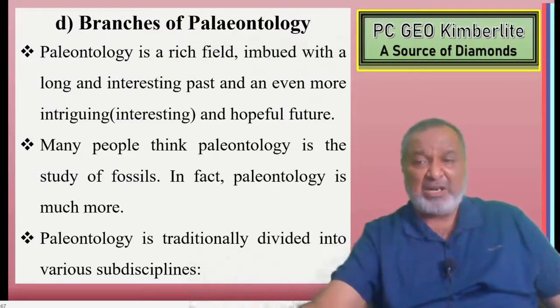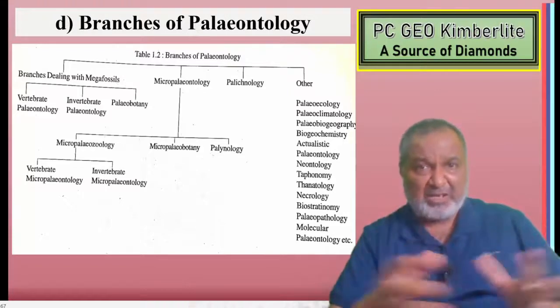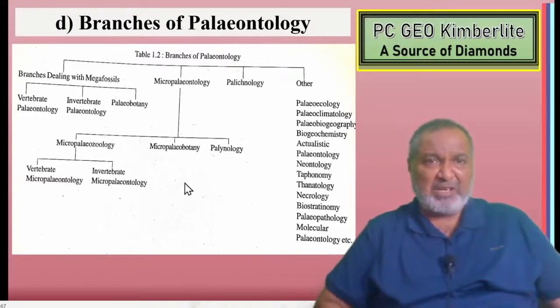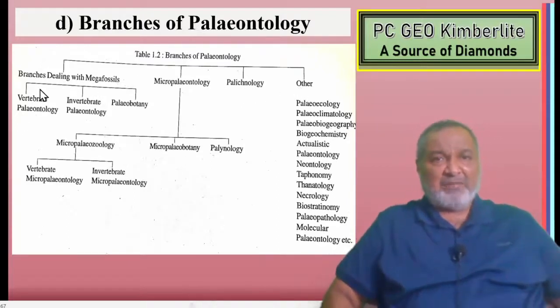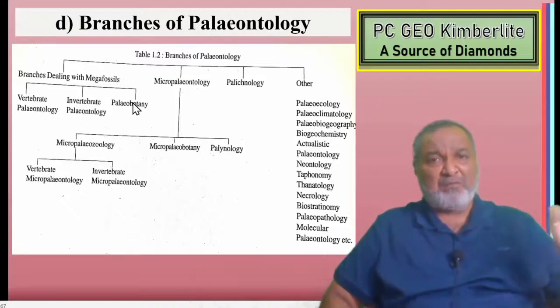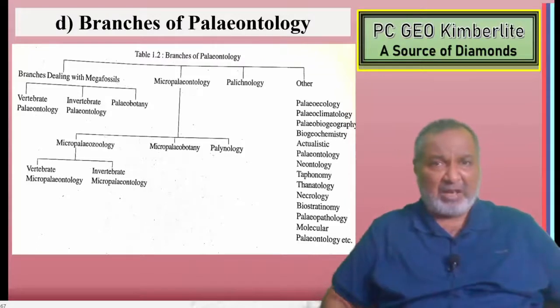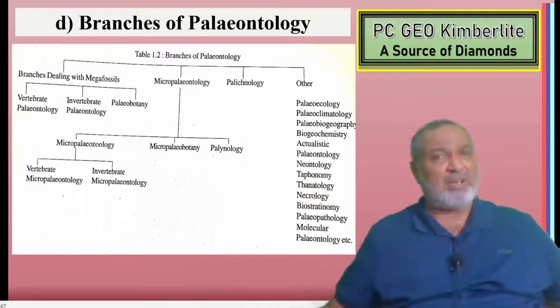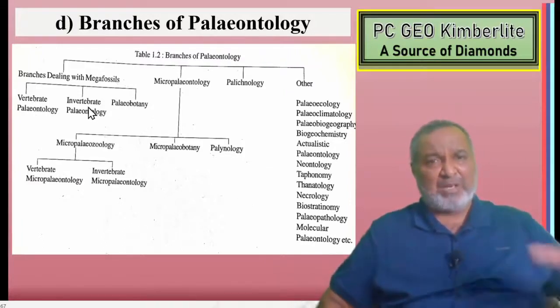Paleontology is traditionally divided into various sub-disciplines. So these are the various branches: specifically, the branch dealing with megafossils, then micropaleontology, and other branches. Coming to megapaleontology, we have vertebrate paleontology and invertebrate paleontology. Similarly in paleobotany, we have cryptogamia and phanerogamia, and then monocotyledon and dicotyledon. So this is what we have. The classification is there. I have not given the lower side, but there will be a lower side.